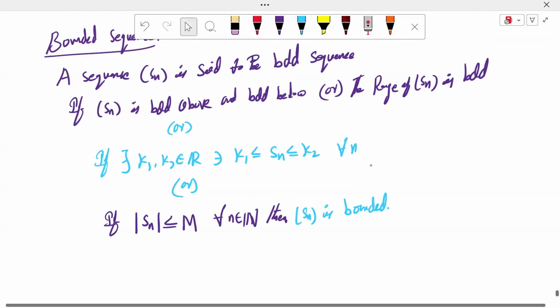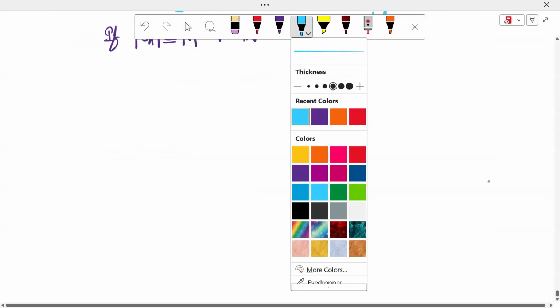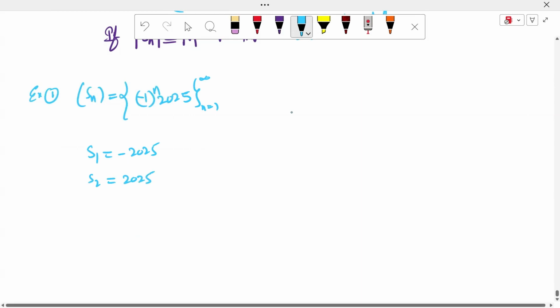We can take several examples. Example number 1: the sequence Sn is equal to minus 1 whole power n times 2025, n from 1 to infinity. What is S1? Minus 2025. S2 is 2025. S3 is minus 2025. S4 is 2025, and so on.